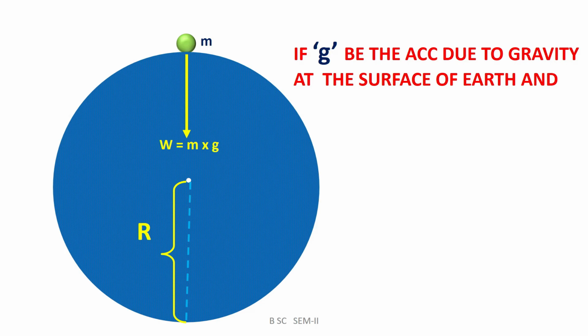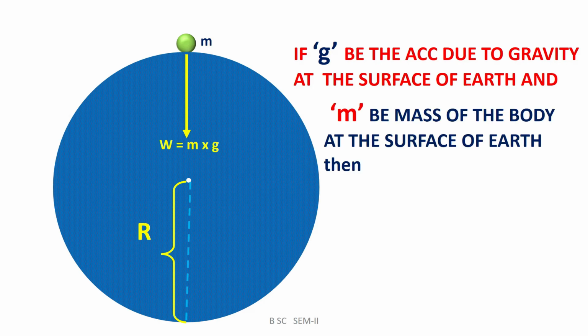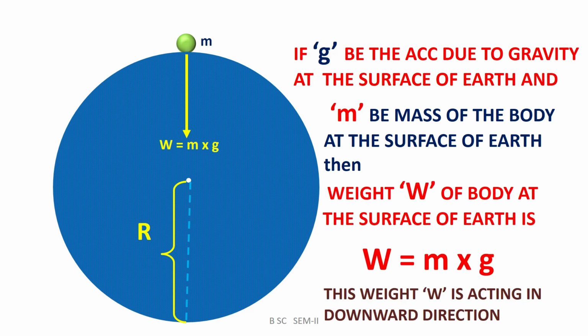If g be the acceleration due to gravity on the surface of the earth and m be the mass of the body situated on the surface of the earth, then the weight of the body is obtained by the relation: weight is equal to mass of the body multiplied by acceleration due to gravity.